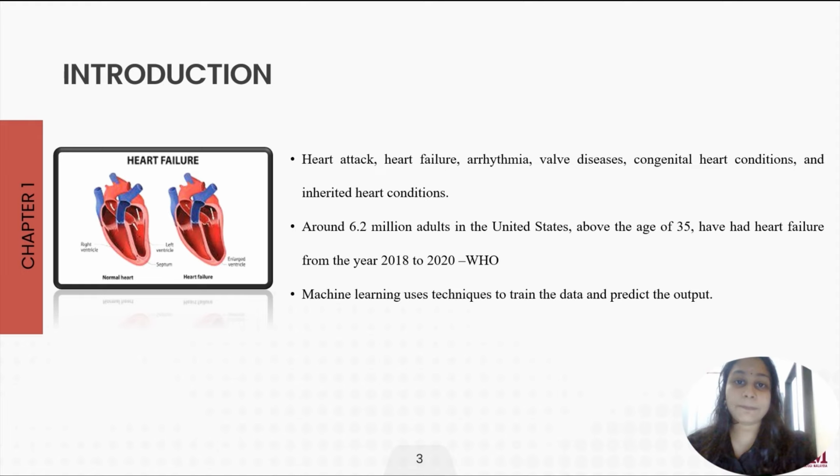The heart faces many problems such as heart failure, heart attack, arrhythmia, valve disease and inherited heart diseases. According to World Health Organization, around 6.2 million adults in the US above the age of 35 have already had a heart failure from the year 2018 to 2020. According to American Heart Association, the heart will undergo 3 different measures in order to fix this lack of pumping blood, which is enlarging, developing more muscle mass, and pumping faster.